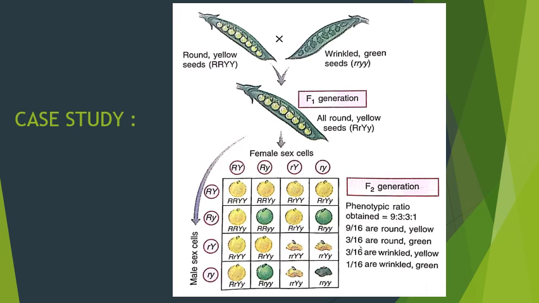So here the phenotypic ratio, which is the observable ratio, obtained by Mendel is 9:3:3:1. 9 seeds are round and yellow, 3 seeds round and green, 3 wrinkled and yellow, and 1 is wrinkled and green. So this is the phenotypic ratio, and the genotypic ratio is very complex. We are not going to study that.